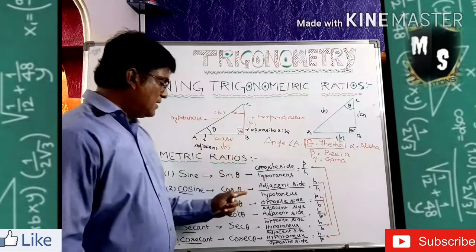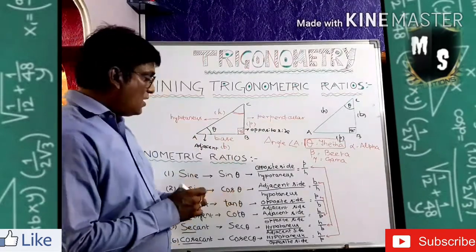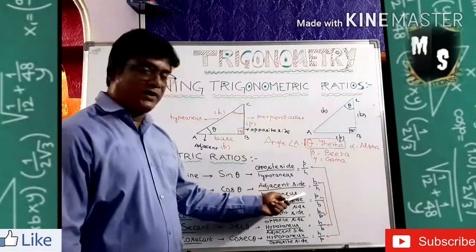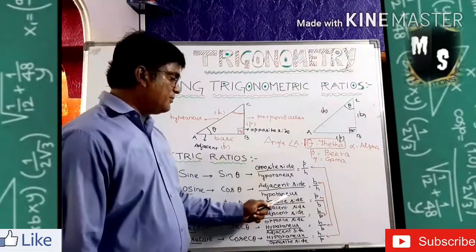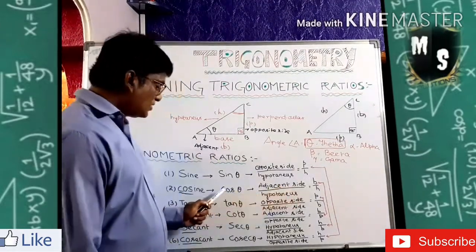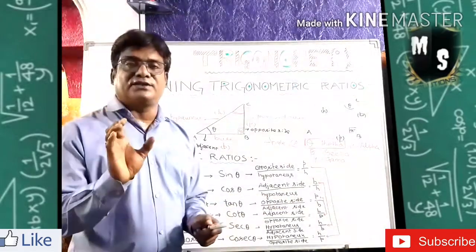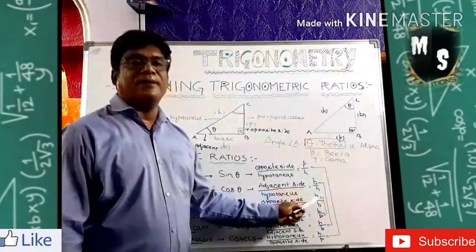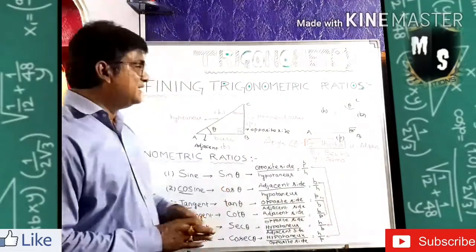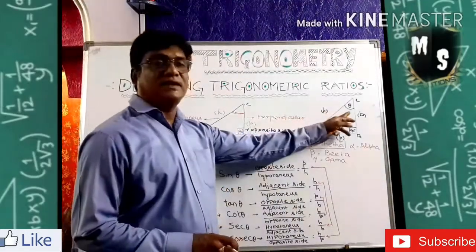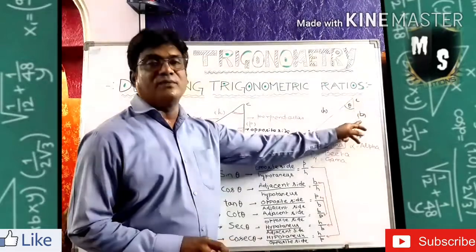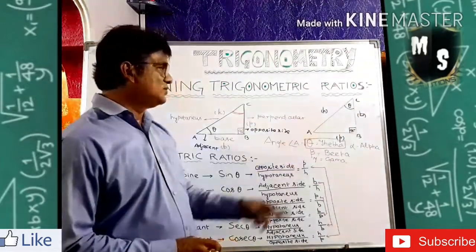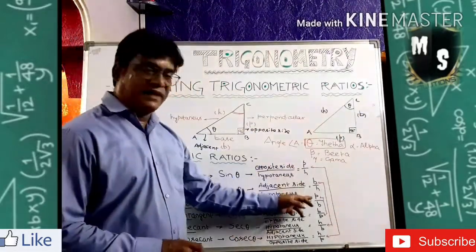So what is cos theta? It is the adjacent side by hypotenuse. What is the adjacent side? It is the base. Base by hypotenuse. Hypotenuse means H. So cos theta is always the relation between the base and hypotenuse. I hope you understood. In this figure also you see, where is theta? Theta is here. So what is the adjacent side? This one. So this is called the base, and the hypotenuse. So cos theta is B by H.